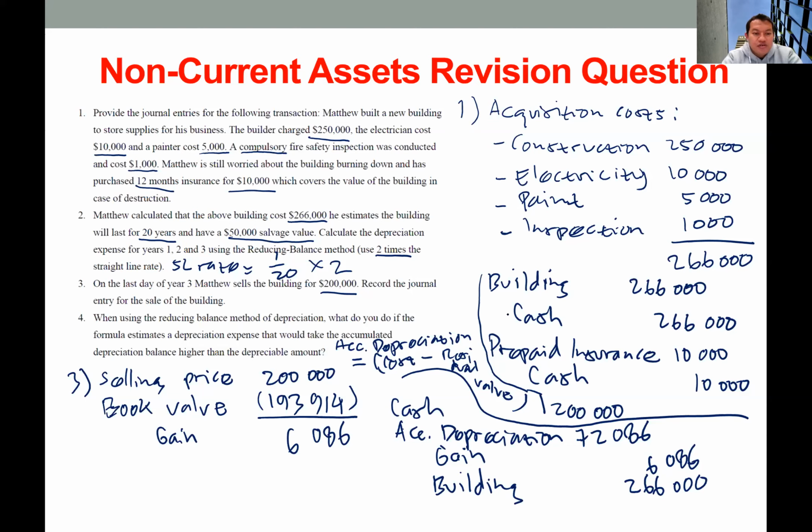So we don't use the formula, but simply take the difference between the accumulated depreciation one year before the last useful life and the depreciable value, which is the cost minus the residual value.